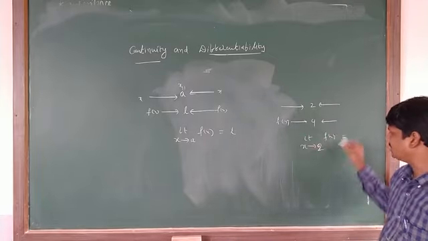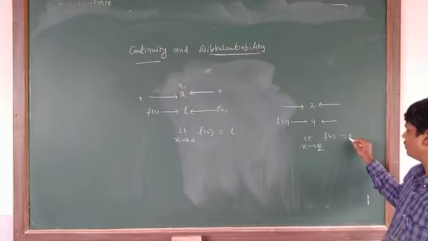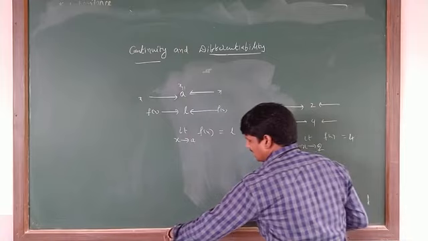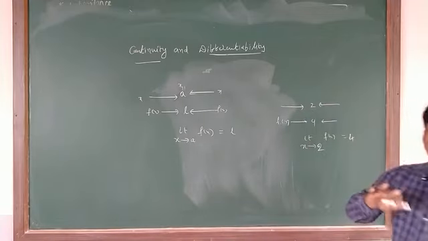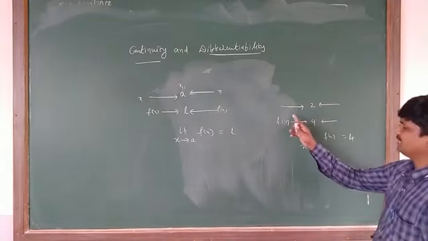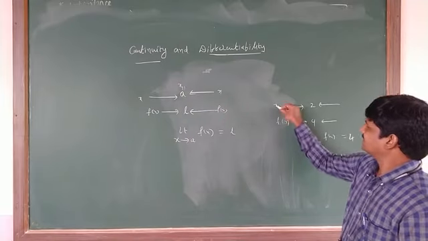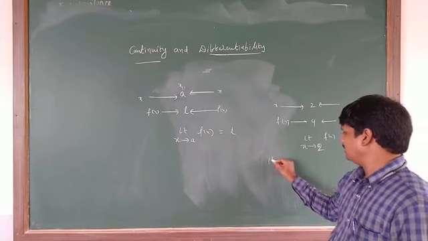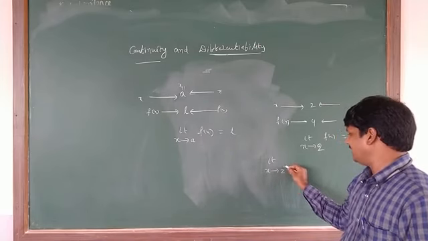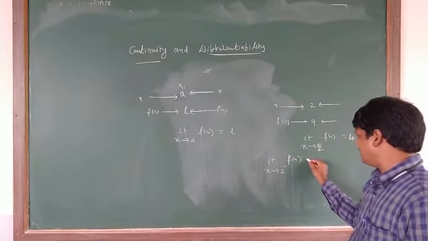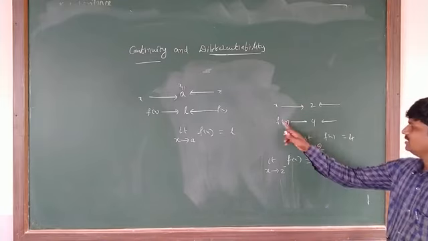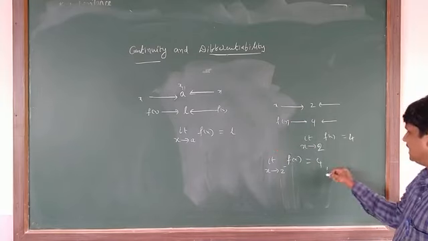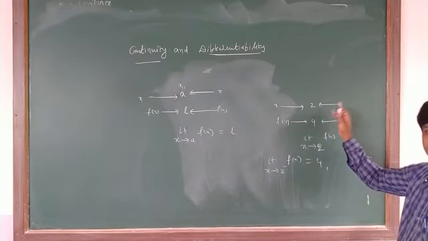Then what is the limit of this function f of x at 2? 4. The value is 4. We already learned about that, and here you learned about the left hand limit and right hand limit also. What is the left hand limit? Same here: when x tends to 2 from the left, limit x tends to 2 minus of f of x, this value is tending to 4 from the left.